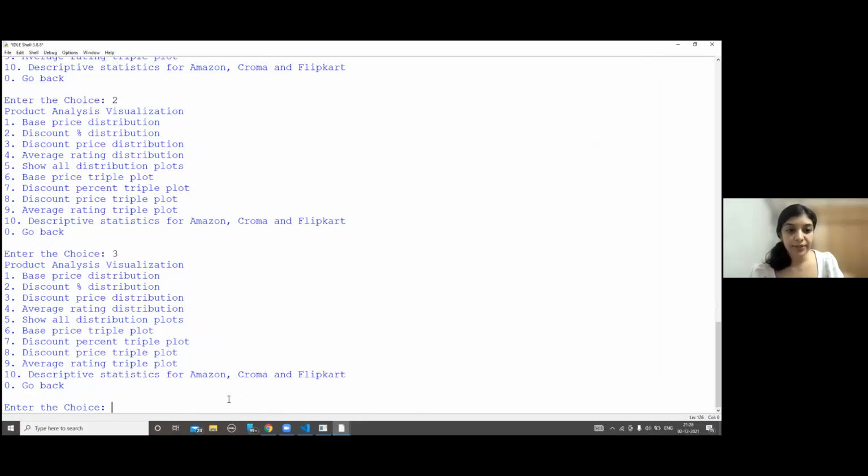So for the show all distribution plots, if we run that, we basically see all of the plots that Stephen just explained, which is the base price, discount percentage, discount price distribution, and the average rating distribution. If we want to look at all the features in depth, we can do that with options 6, 7, 8, and 9. Let's take a look at 6 first, which is our base price triple plot.